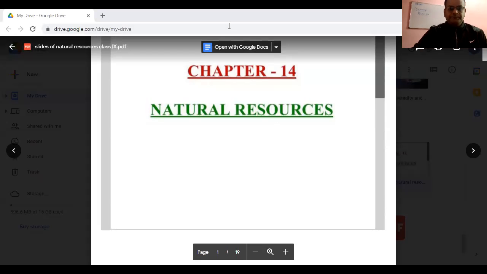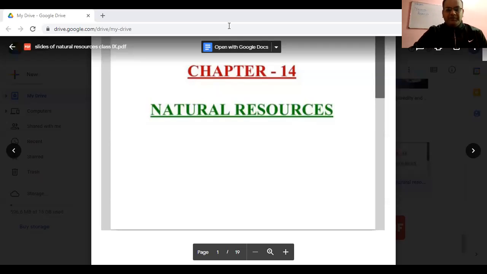Yes, air, water, soil, very good. Sunlight, definitely, it is from the nature side only. Students, I must say you have the previous acquired knowledge regarding natural resources.